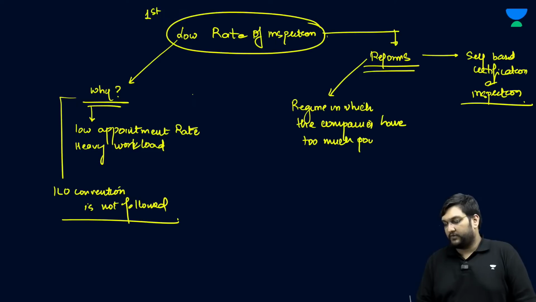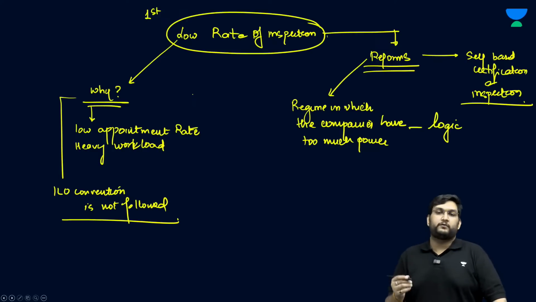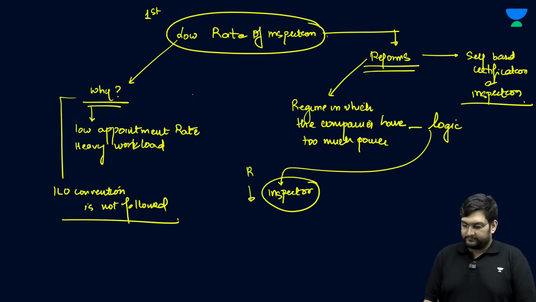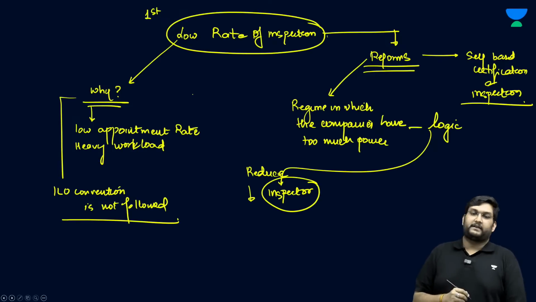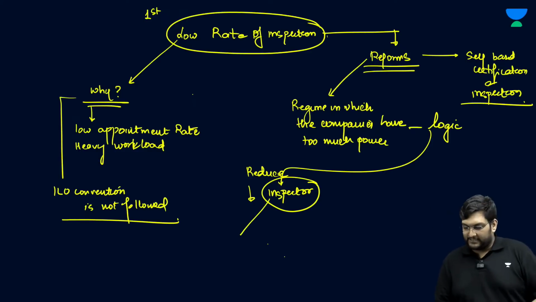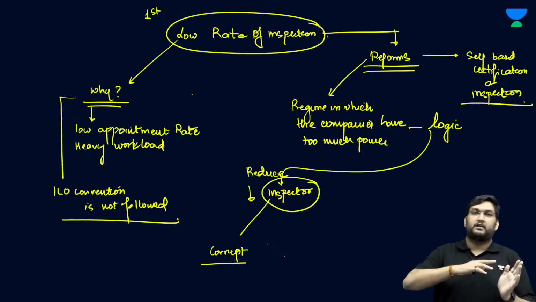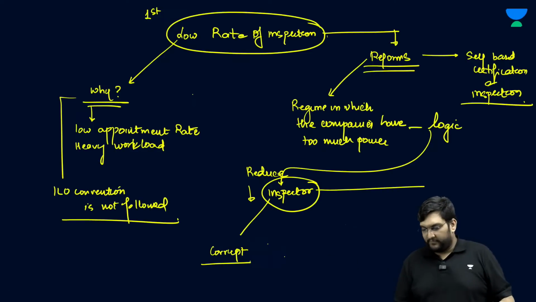Now, what is the logic for this? The logic is we don't want to give too much power to the inspector. It is to reduce the power of the inspector because they have a chance to be corrupt. But we have gone into the opposite spectrum itself where they have become toothless.